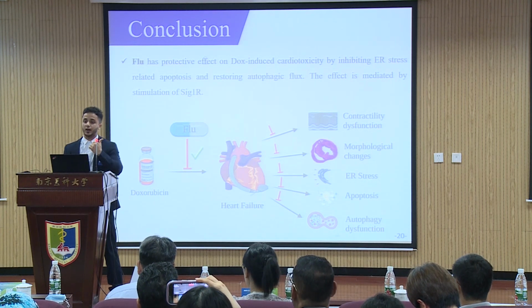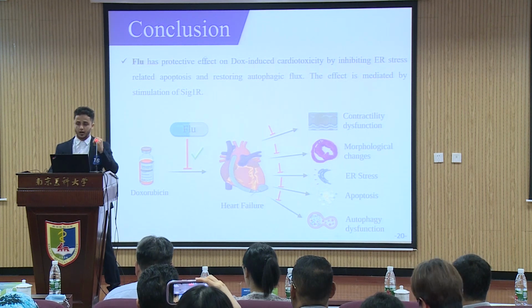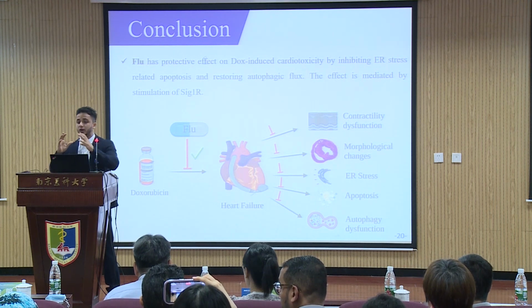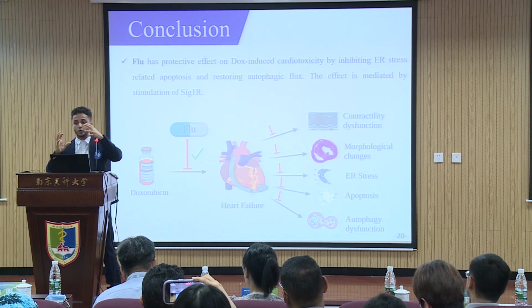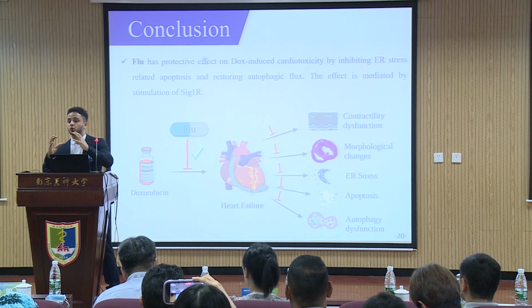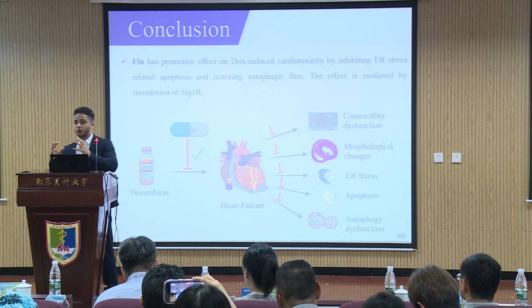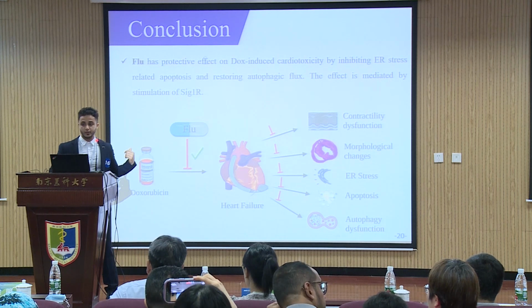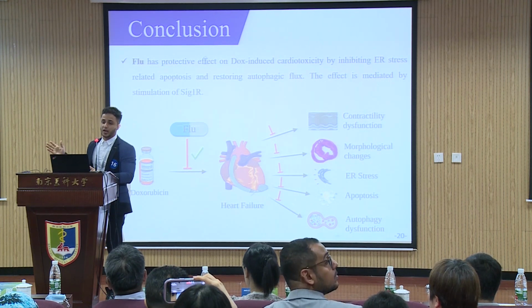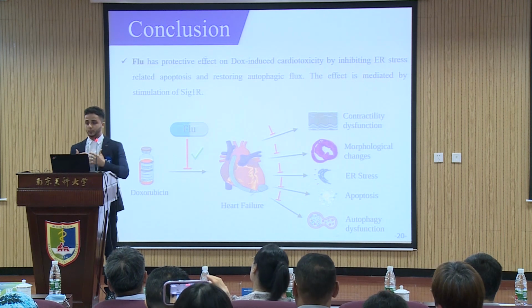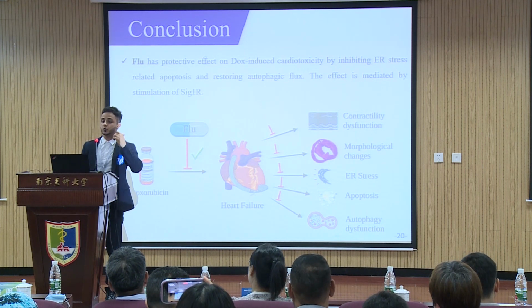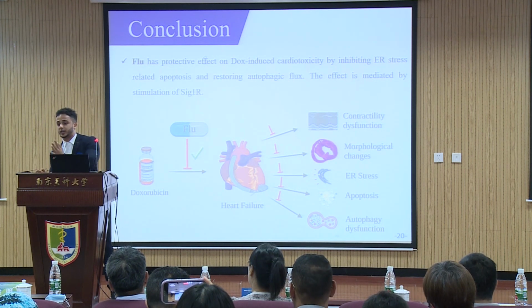And the second part is autophagy dysfunction. As we know, previous studies showed that doxorubicin inhibits the fusion of the lysosome with the autophagosome. Inhibiting the fusion means no autophagy flux happens, which means no clearance of damaged organelles. So accumulation of autophagosomes leads to ROS, and the ROS cause cardiac toxicity. But our fluvoxamine stimulates the sigma-1 receptor protein, leading to enhanced fusion of the lysosome with the autophagosome and to clearance, which means autophagy flux enhancement.